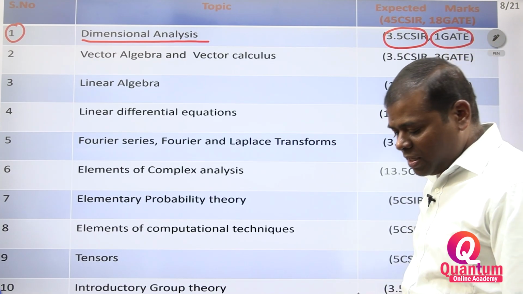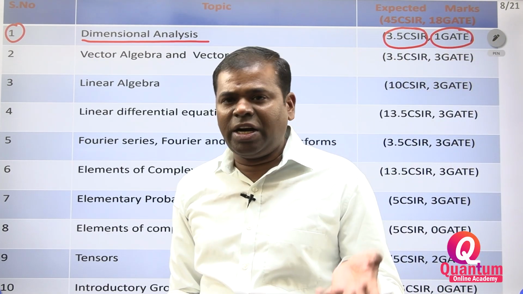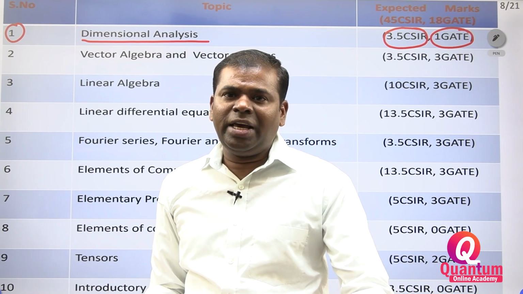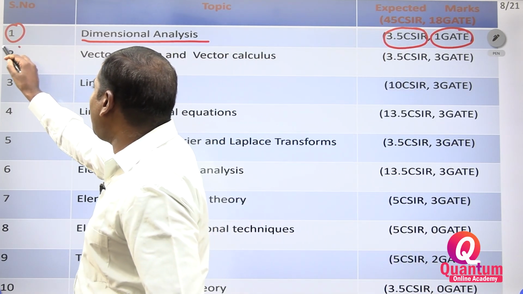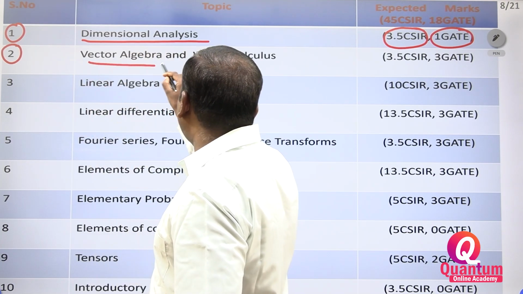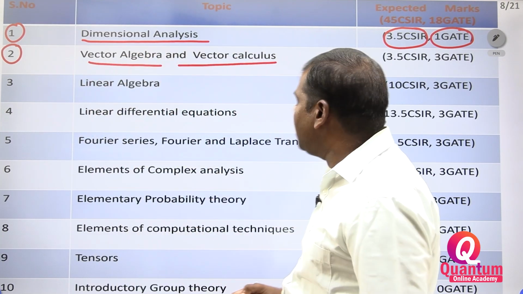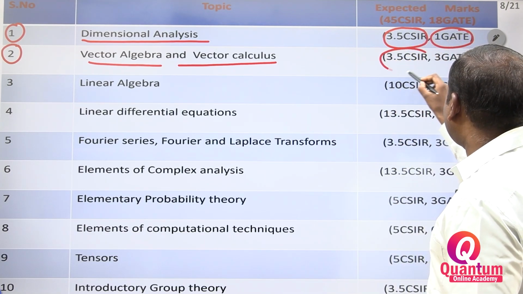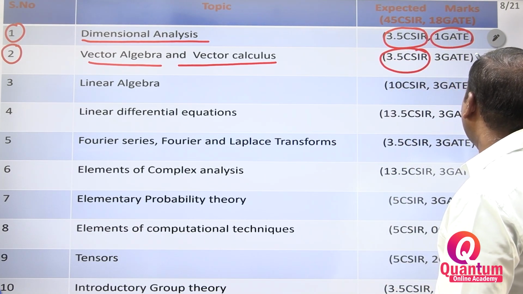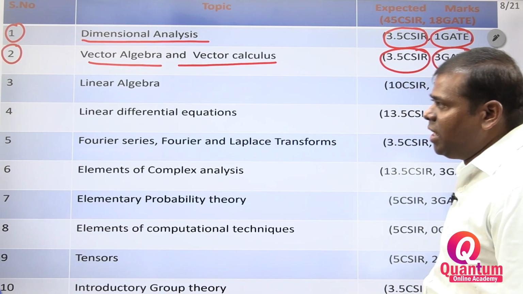So dimensional analysis, units and dimensions, I gave one question, you may get the idea. Now the second one you have to see is vector algebra and vector calculus. In vector algebra and vector calculus, you may get 3.5 marks in CSIR and 3 marks in GATE.